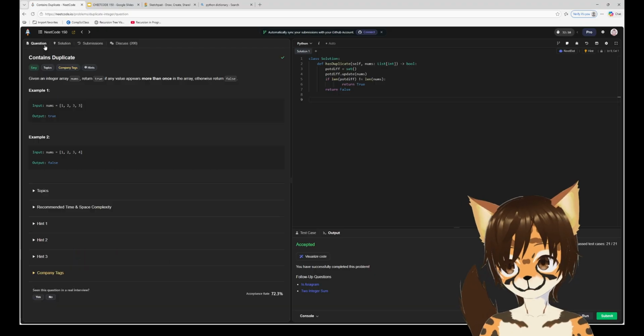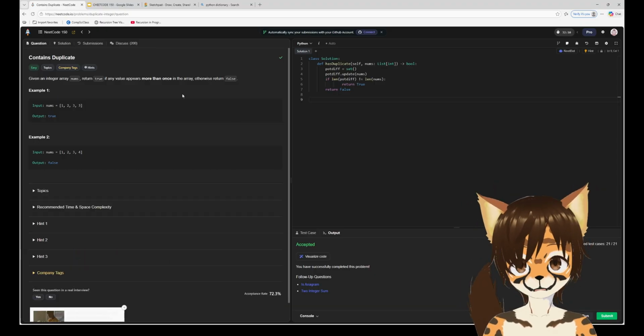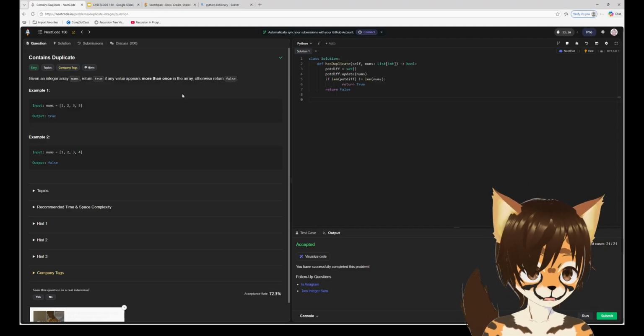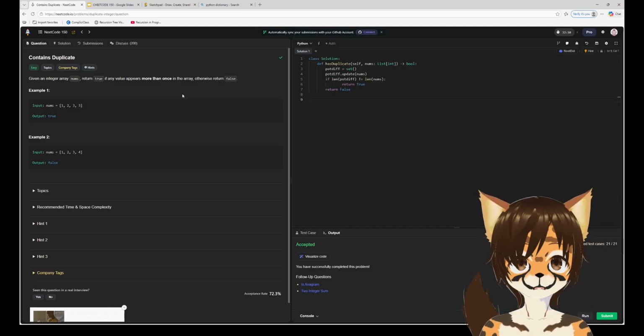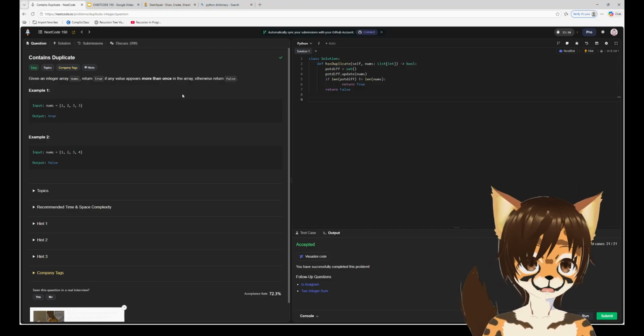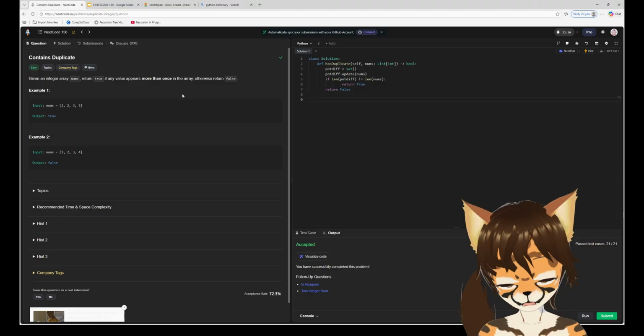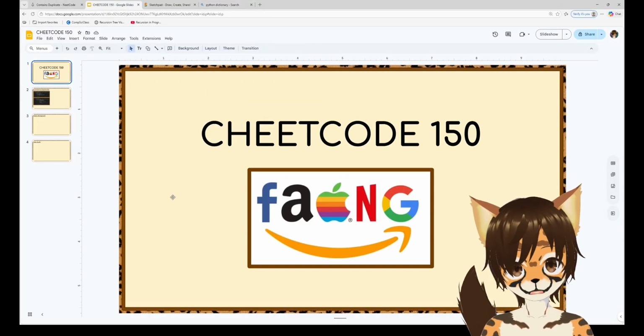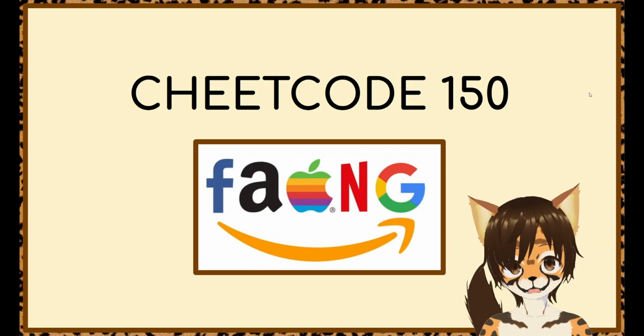Alright. This one was a lot of fun. This was a cute first question to go at. I appreciate this introducing me to some new Python things. I didn't even know sets were a thing, but that's the perfect tool to solve this. So, yeah. Great work, team. Well, that'll be it for Cheetcode today. We're gonna get employed. Let's go.